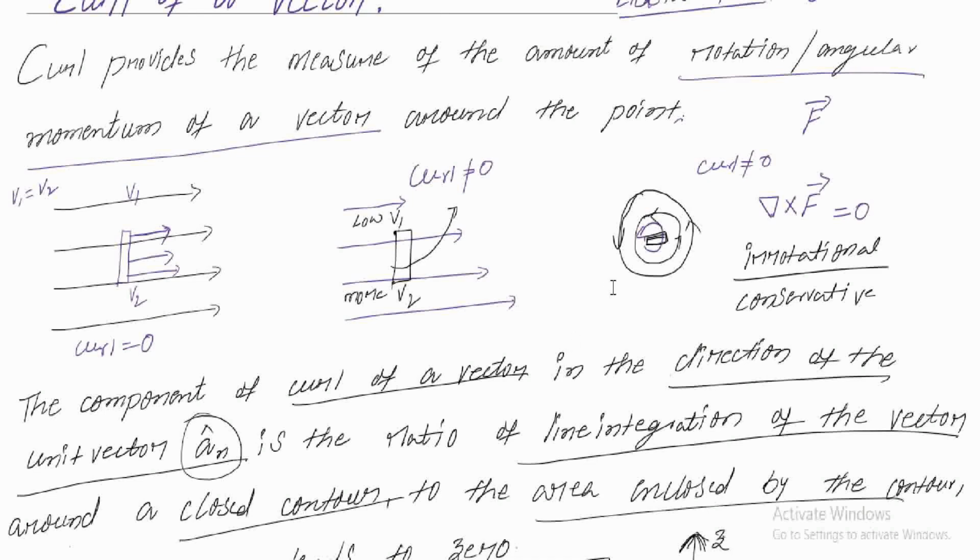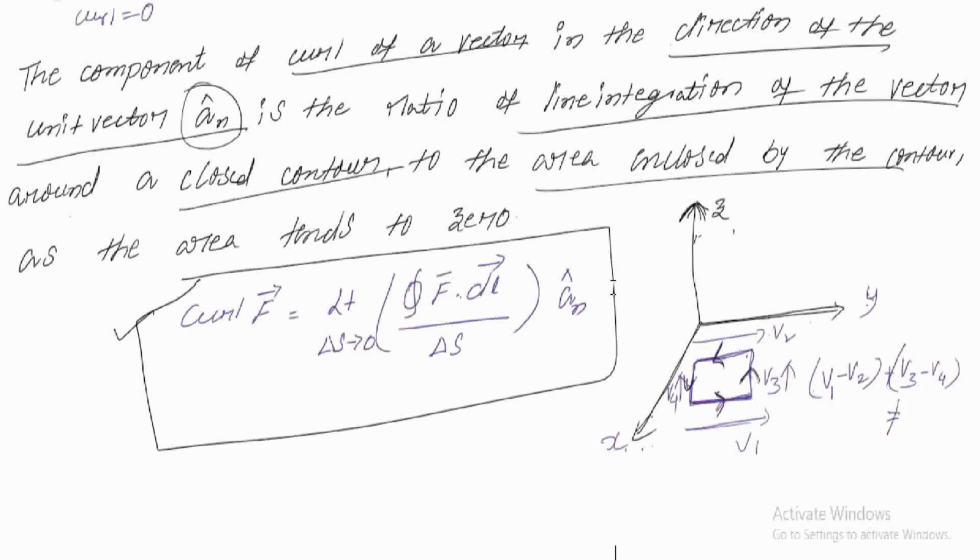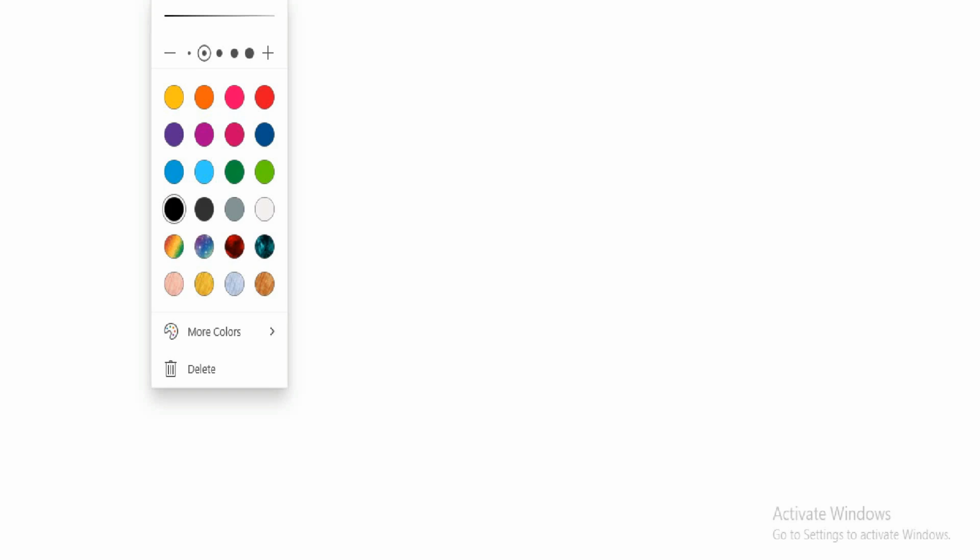For all these things, we are going to consider a curvilinear coordinate system. For that, let us consider a vector F, which is defined as F1 in the direction of your a1, F2 in the direction of your a2, and F3 in the direction of your a3. So this is the one vector we are considering: it has a component in the direction of a1, a component in the direction of a2, and a component in the direction of a3.